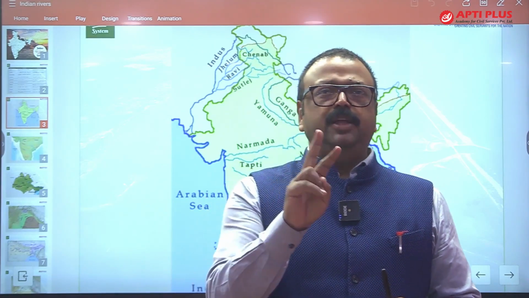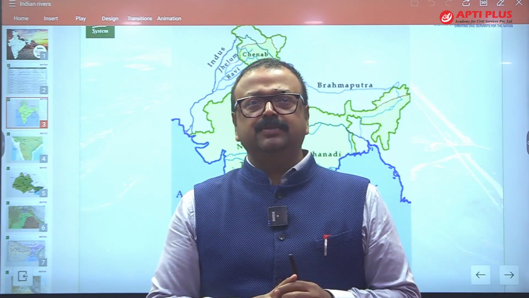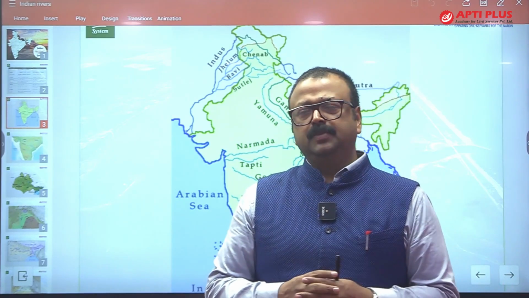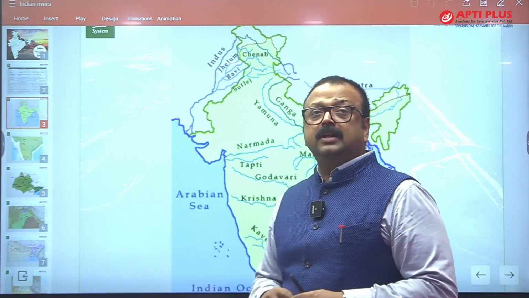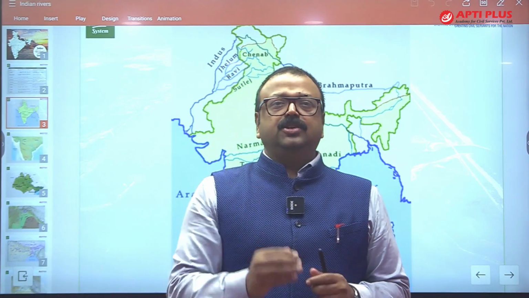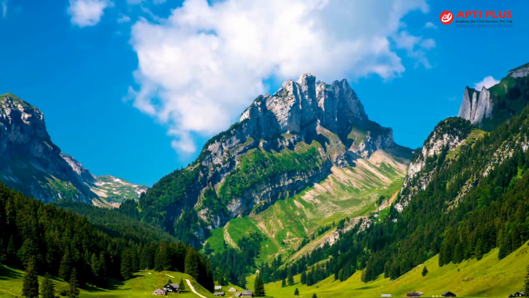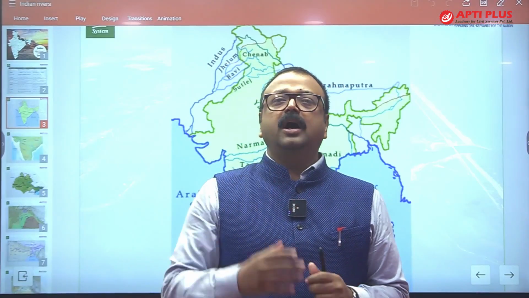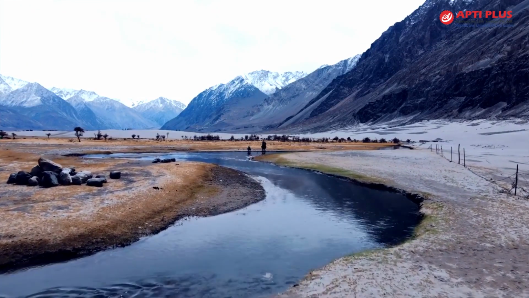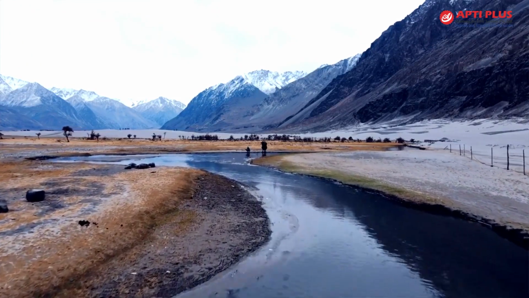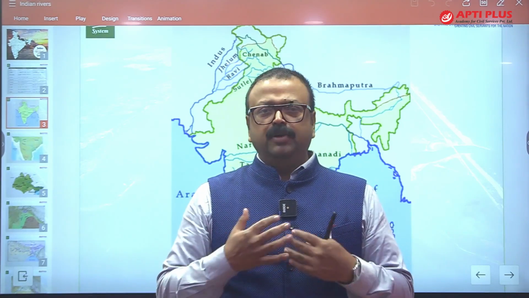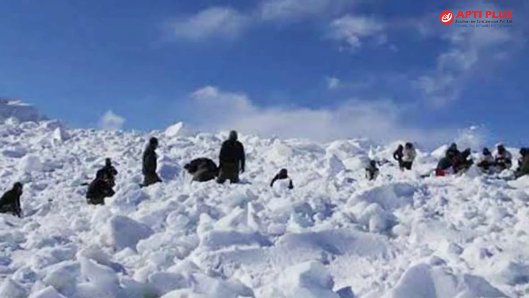But two rivers are very important for your examination perspective as well as for being a citizen of India, and that is Nubra and Shyok. Nubra and Shyok are also called the gateway to Siachen, because you can reach Siachen just through the Nubra Valley and Shyok Valley. After crossing the Khardung La Pass, which is situated in the Ladakh range, you will reach the Shyok Valley as well as the Nubra Valley.